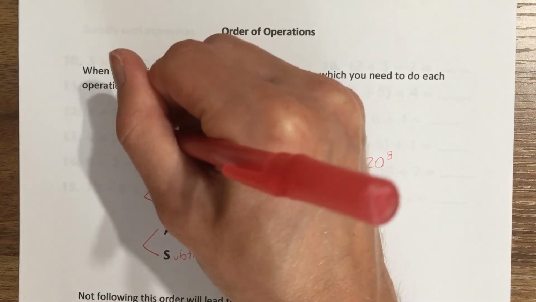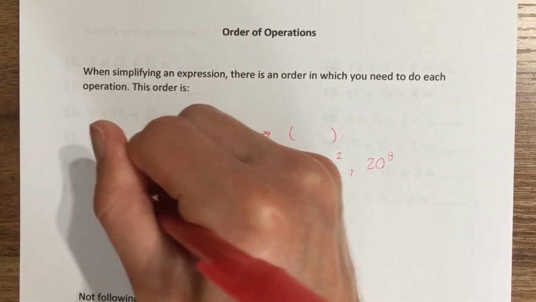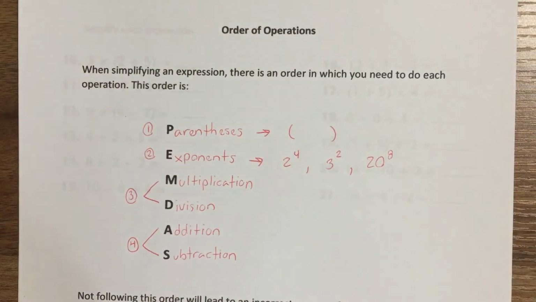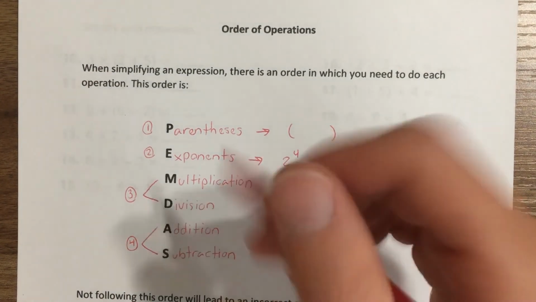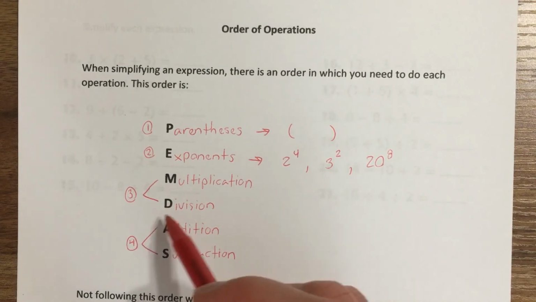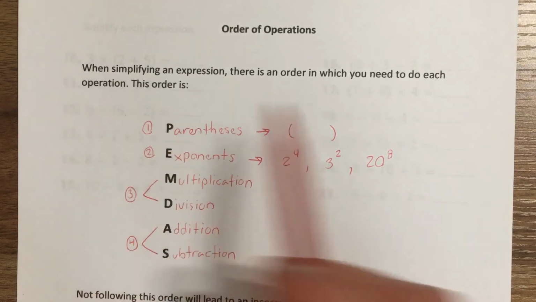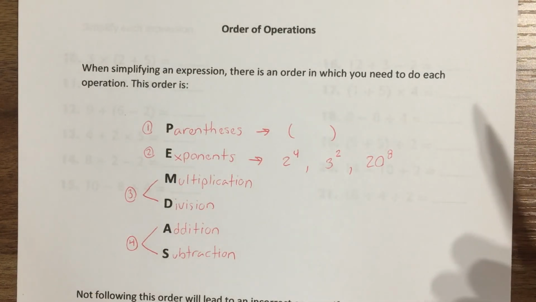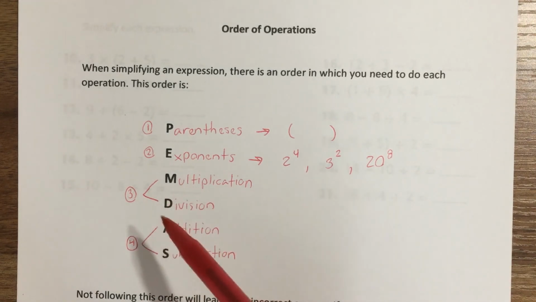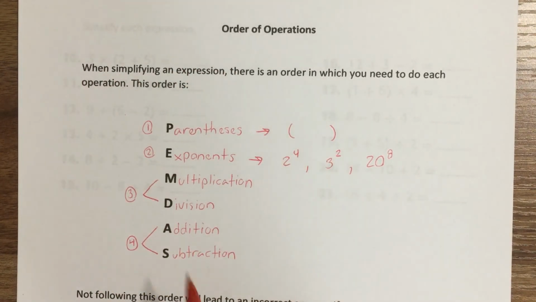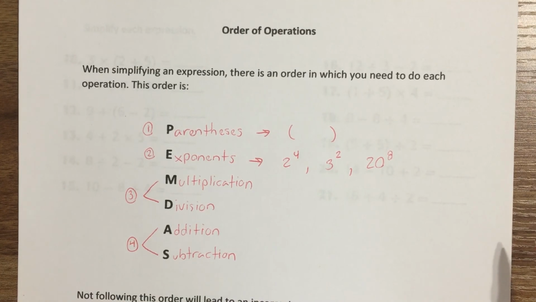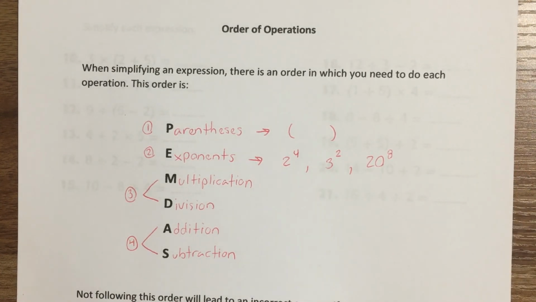So that is step 1 right here, that is step 2, step 3, and step 4. If you really want to follow everything in order, do multiplication first, then division, addition, and then subtraction. But multiplication and division you can do from left to right, just like you're reading a book. It doesn't necessarily have to be multiplication before division, as long as you're doing left to right. Same with addition and subtraction. You could do addition first, you could do subtraction first, but you can just do them left to right. It doesn't really make any difference.